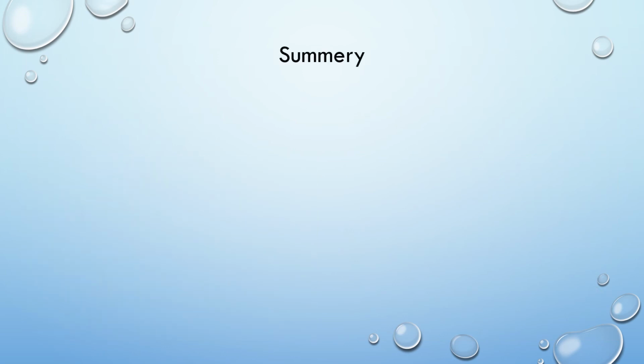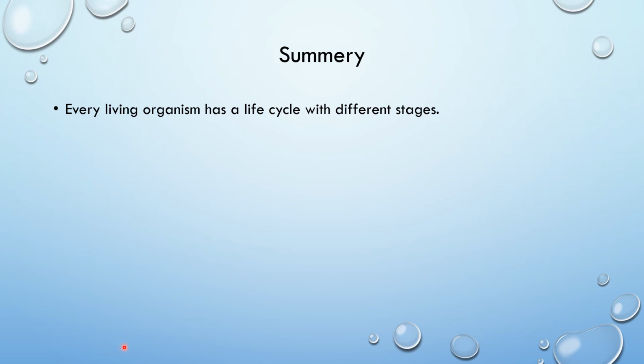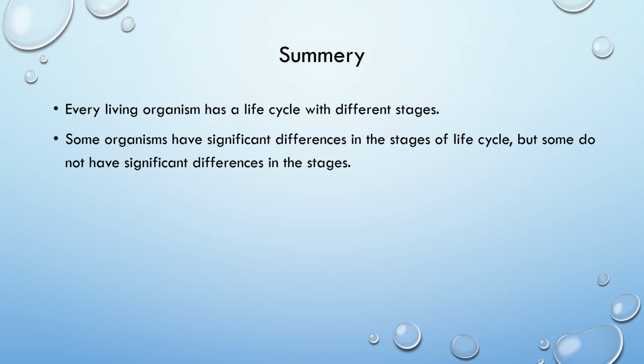So now let's try to summarize our today's lesson. All the living organisms show different stages in its life cycle. So the cycle which shows the different growth stages of an organism is called a life cycle, and there are organisms which show significant different stages in its life cycle, and also there are some organisms which do not show significantly different stages in its life cycle.